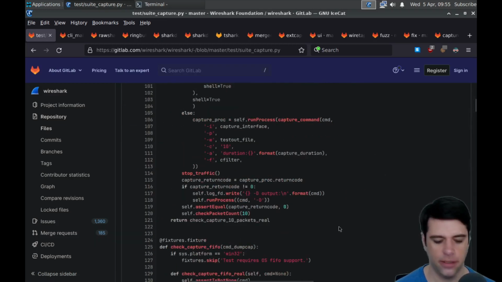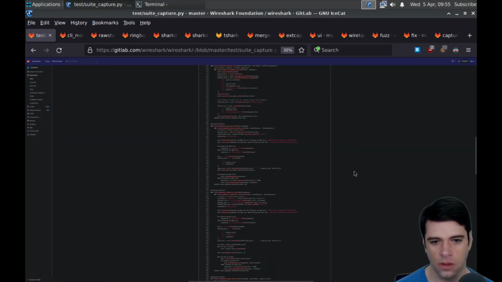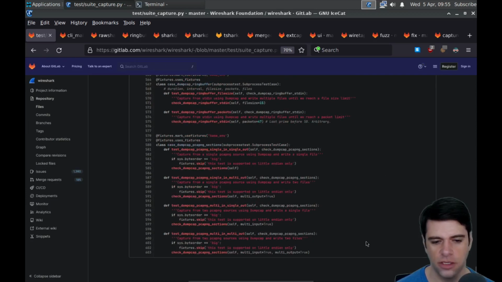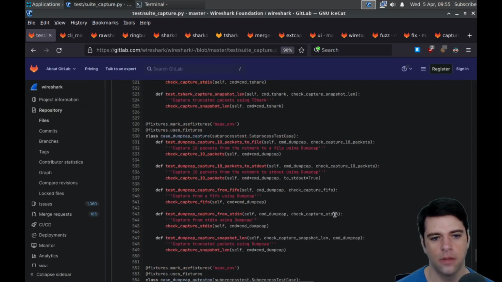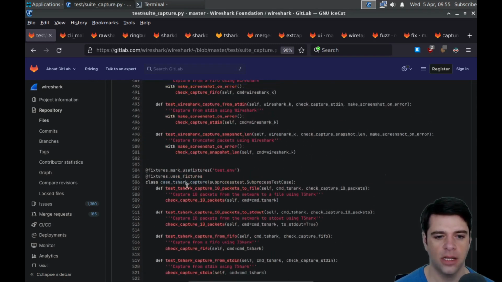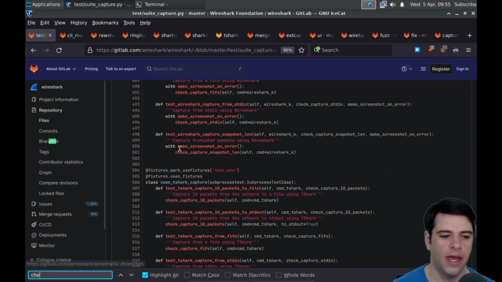First question is, how big is it? So rather big. Certainly hundreds. What is this? 600? Okay. And we have a bunch of classes, and each class has a short function that's just going to call some other function. Check capture 10 packets, self, command is equal to command shark. Capture 10 packets from the network to a file using T-shark. So I'm not sure where check capture 10 packets is defined.